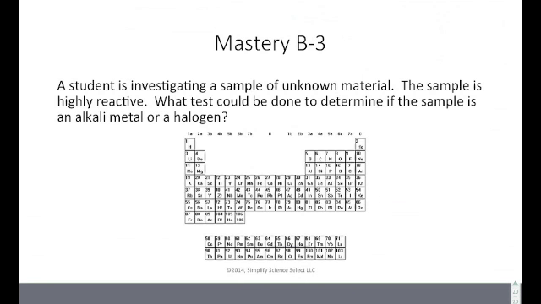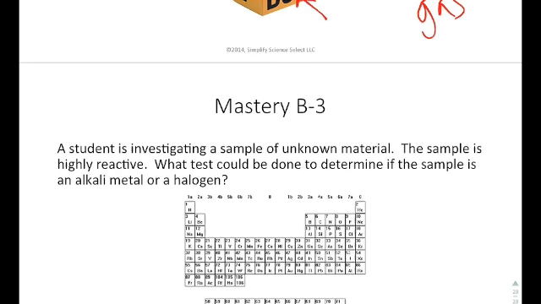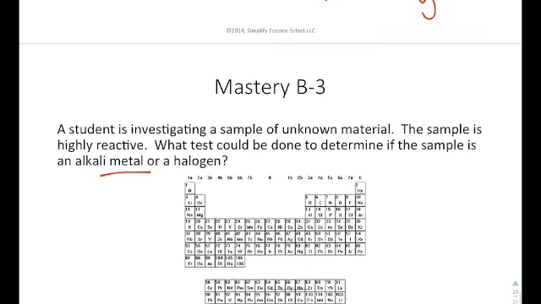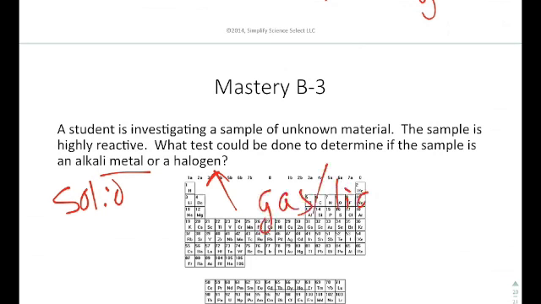And finally, a student is investigating a sample of unknown material. The sample is highly reactive. What tests could be done to determine if the sample is an alkali metal or a halogen? So you have to compare the properties of these two. A couple of things right off the bat: alkali metals tend to be solid, while halogens tend to be gases or liquids. So that would be the first test that I would go to.